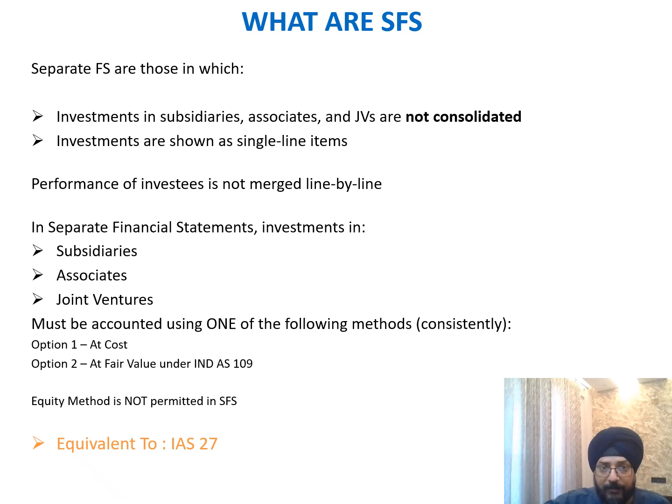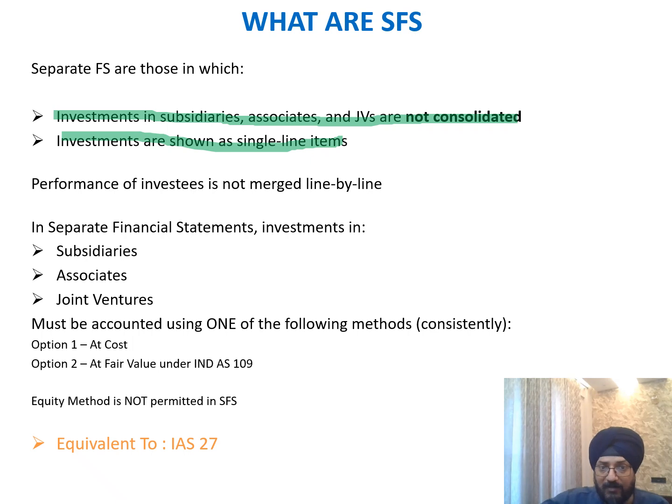Separate FS are those in which investments in subsidiaries, associates, and joint ventures are not consolidated. Investments are shown as a single line item. Which means that the consolidation which is required and prescribed as per Ind AS 28 for associates and joint ventures and Ind AS 110 for subsidiaries is not required. Investment has to be shown as a single line and then it has to be recognized as per a particular method. And what is that method? We are going to have a look at the details.